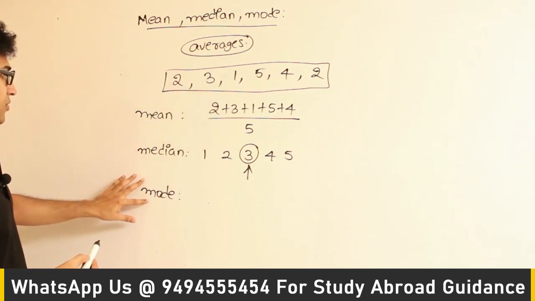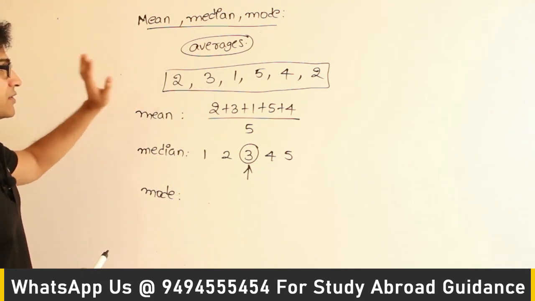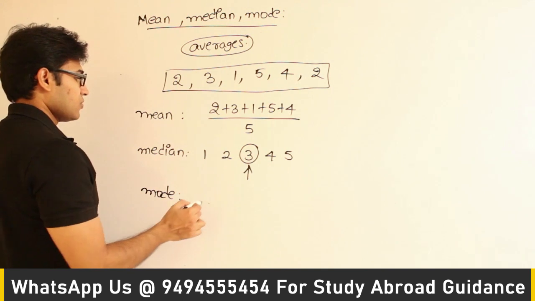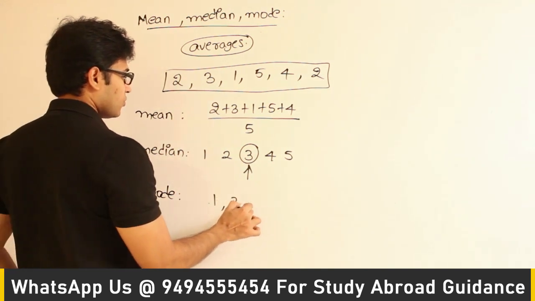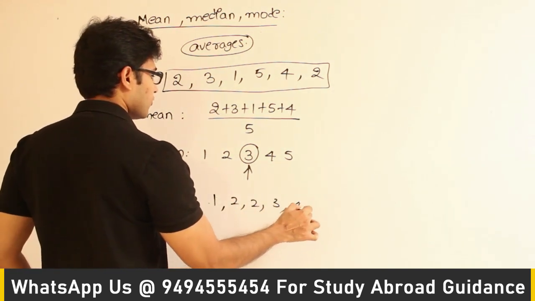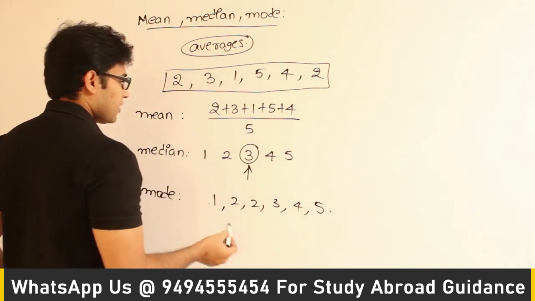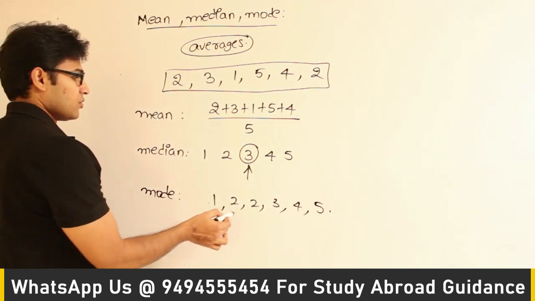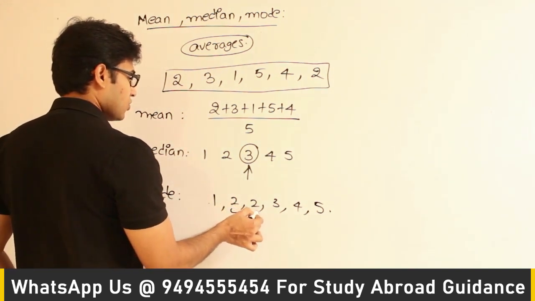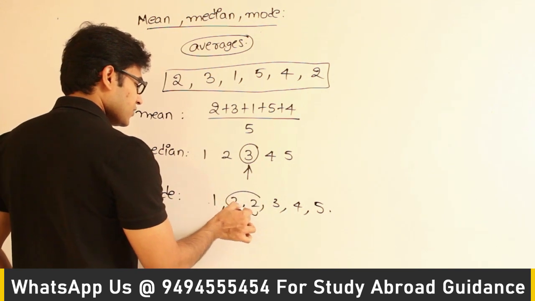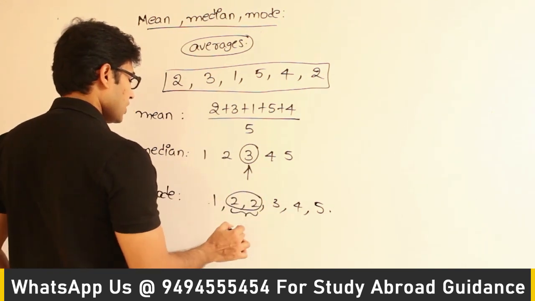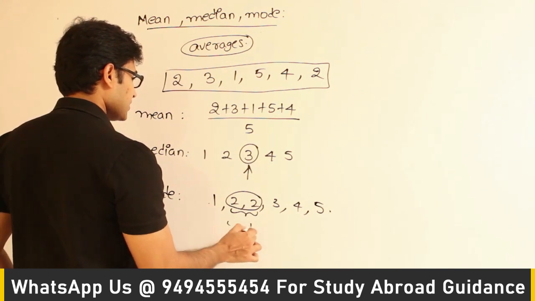But while coming to the mode, let us assume that we got this data. If you try to put them together, 1, 2, 2, 3, 4, 5, you need not sort it actually, but I am trying to sort it so that you will see some numbers repeating there. So 2 is repeated 2 times, so this is the reading which is most frequent among all the readings, therefore mode is 2 in this case.